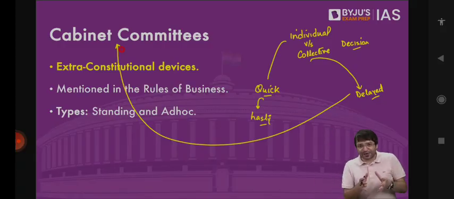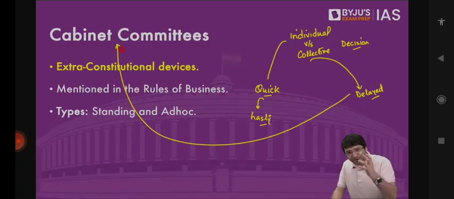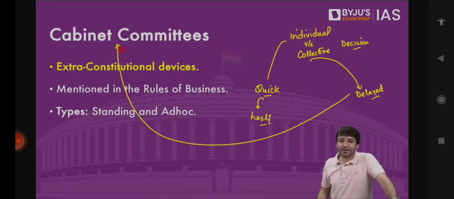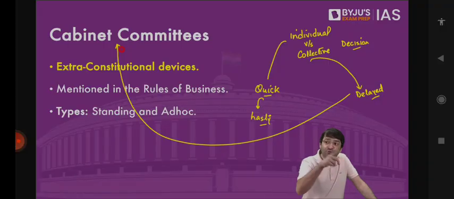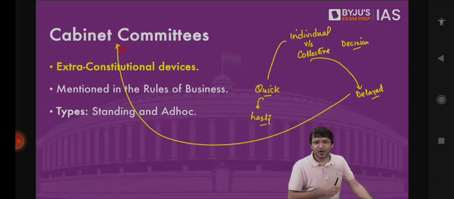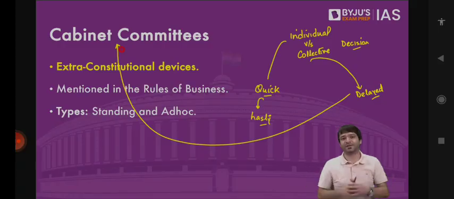So an External Affairs Minister should also be involved in this decision. Finance Minister should also be involved in this decision, because it involves financial cost. When you are saying that I will import onions and tomatoes from outside, that means you don't have to impose duty on them. That is going to affect the finances of this country. So every decision that we take will have an impact across multiple ministries. This is where the idea came.